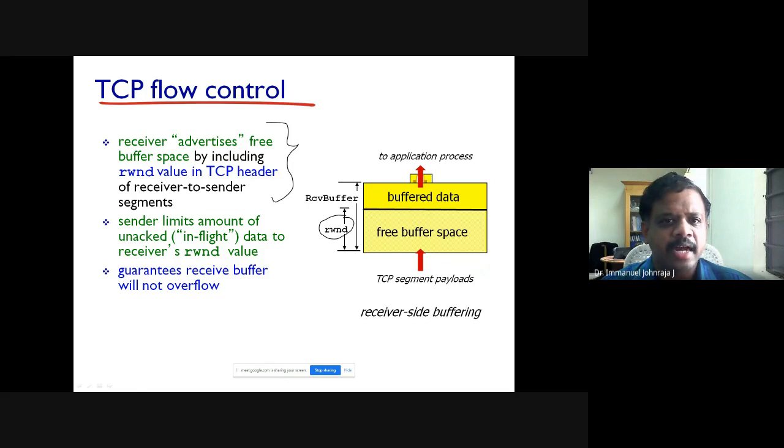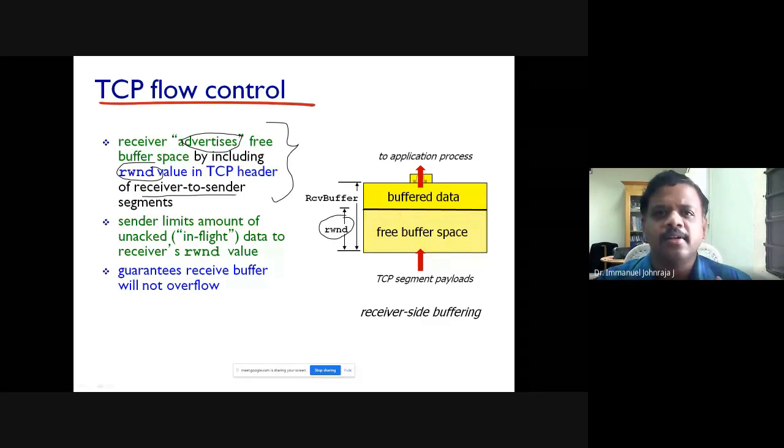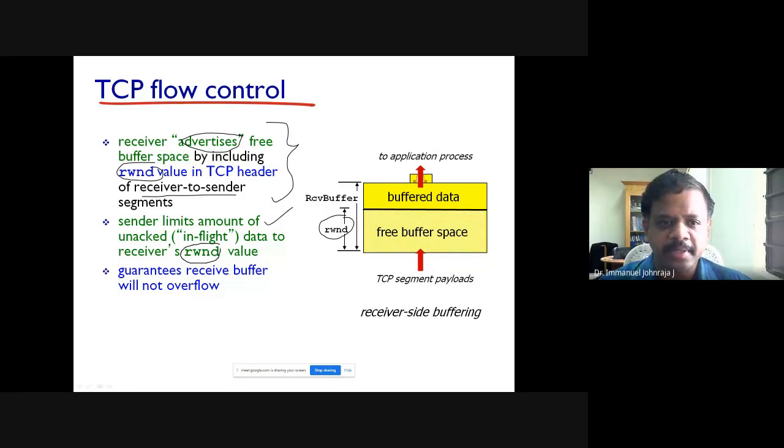The receiver advertises, which doesn't mean advertise, actually it is telling the sender. The receiver tells the sender the free buffer space by including the receive window value in the TCP header from receiver to sender. So as the receiver, I'm setting the value in the receive window, which indicates to the sender the amount of space this fellow has. This is the logic, no other complexity in understanding this. Hence the sender limits the amount of data to the receiver. It will be limited to RWND, that is the receive window size. It guarantees that the receive buffer will not overflow. That's it. This is your flow control.